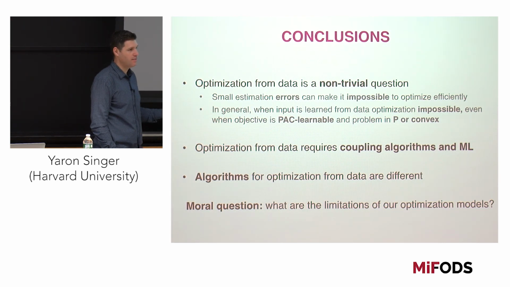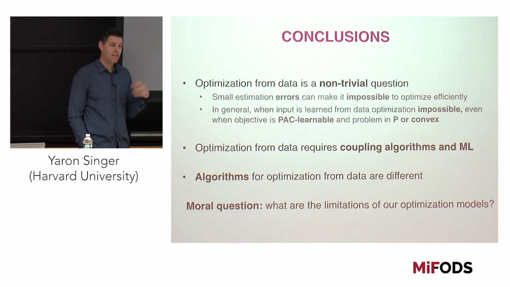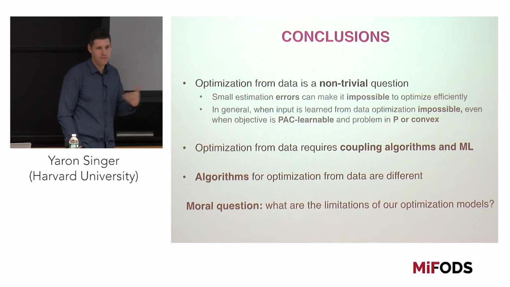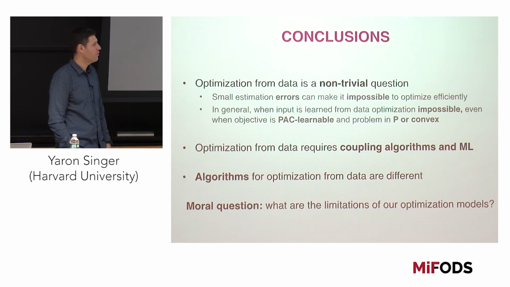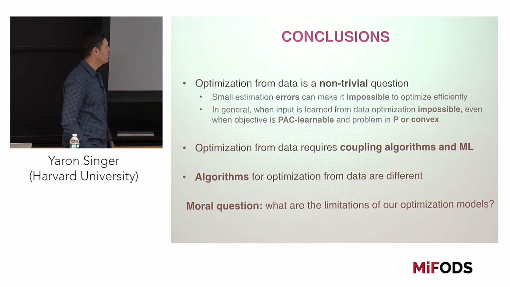I think that the interesting thing is that in this setting of learning and optimization, it requires us to somehow couple algorithms and machine learning in this adaptive sampling way. The algorithms that we're using are not the standard greedy algorithms. It requires this new thinking about algorithm design in this setting. So I think it's interesting.